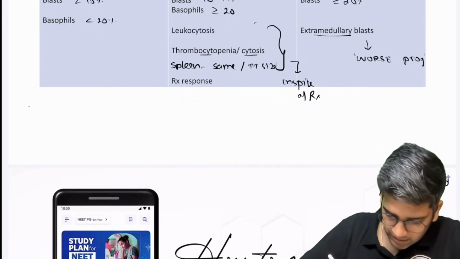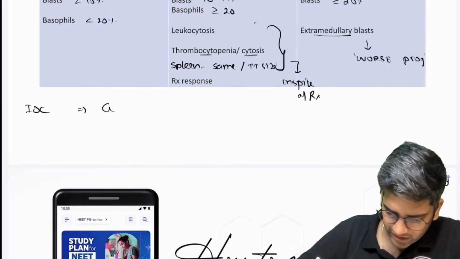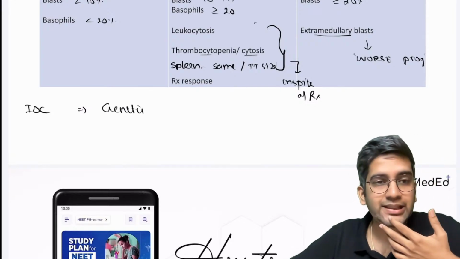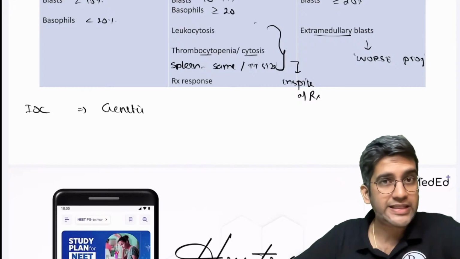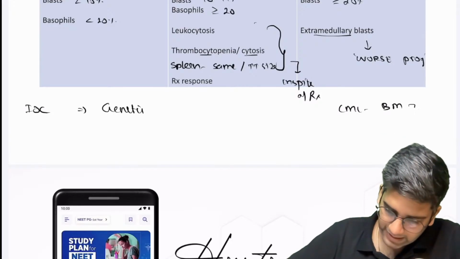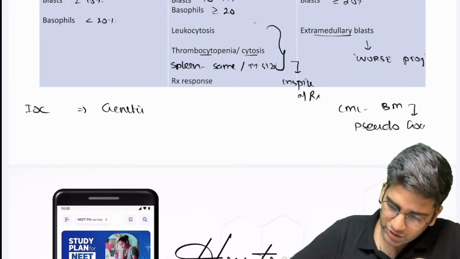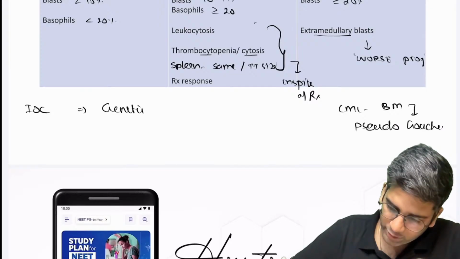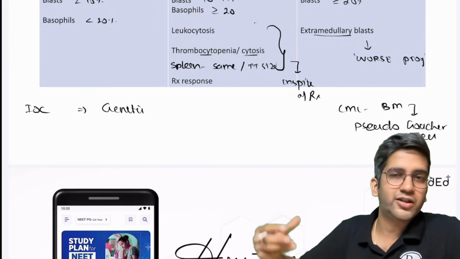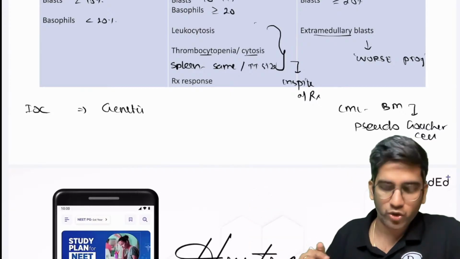Then comes my investigation of choice. Investigation of choice simple. It's genetics. It's not bone marrow examination, but like TS said, there's a finding called pseudo-Gaucher cells, which will be seen in case of CML. In bone marrow, has a cell called a pseudo-Gaucher cell, which looks like a Gaucher cell, blue color cytoplasm. These are actually macrophages. Macrophages having all the ceramides due to self division. That's why it has pseudo-Gaucher cells.